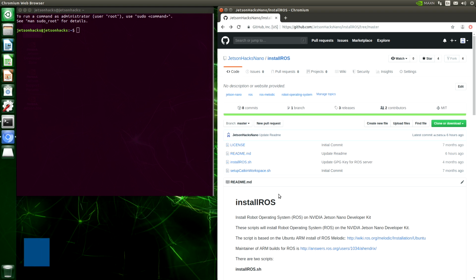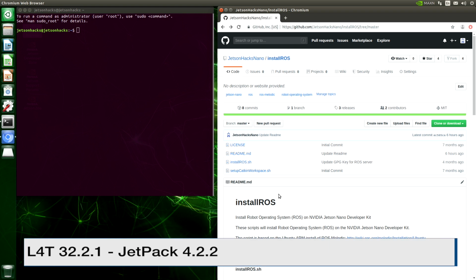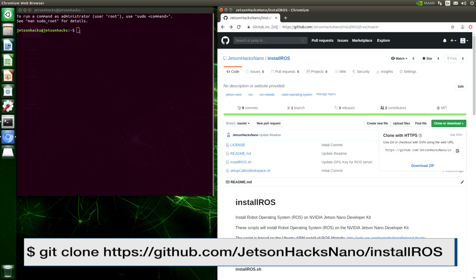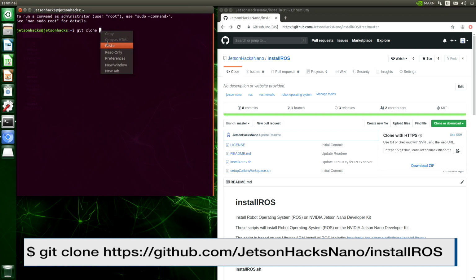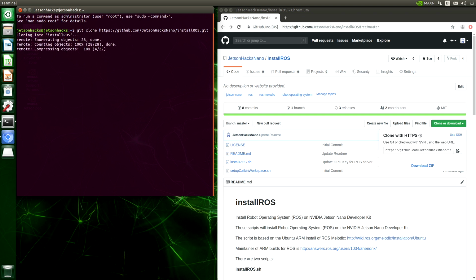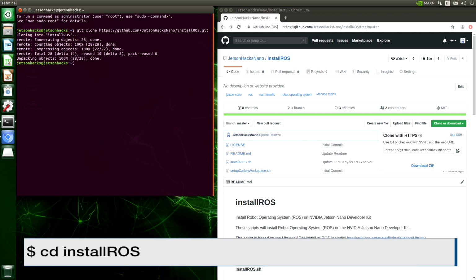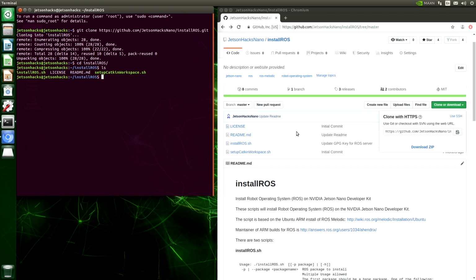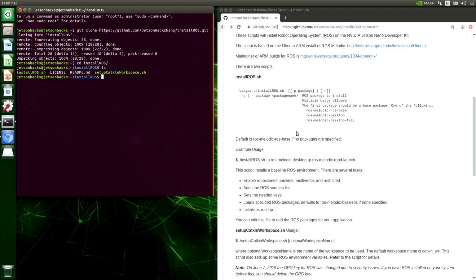We are running on a newly prepared SD card, running L4T 32.2.1, JetPack 4.2.2. Let's clone the repository, and switch over to that repository's directory. Let's take a look at our instructions down here. Let's see what the help has to say for itself.